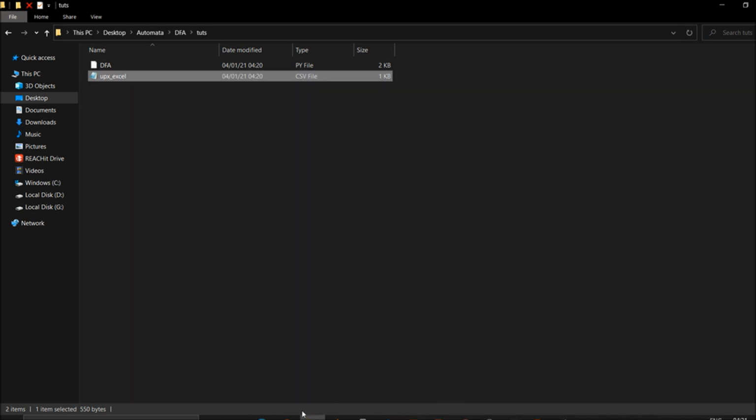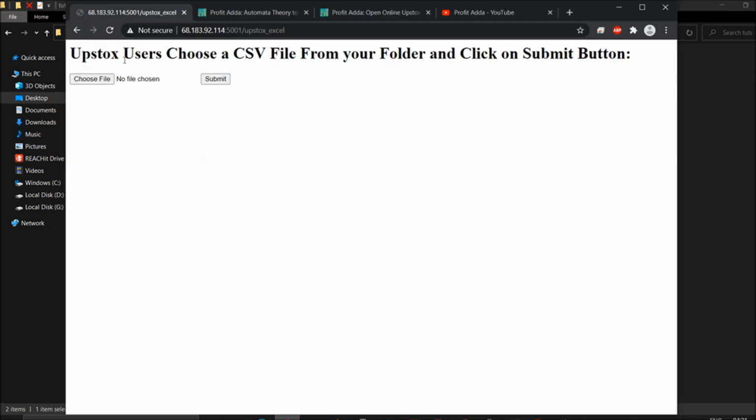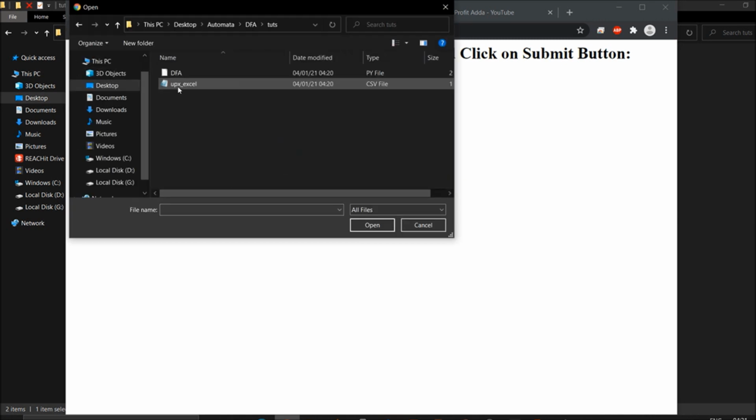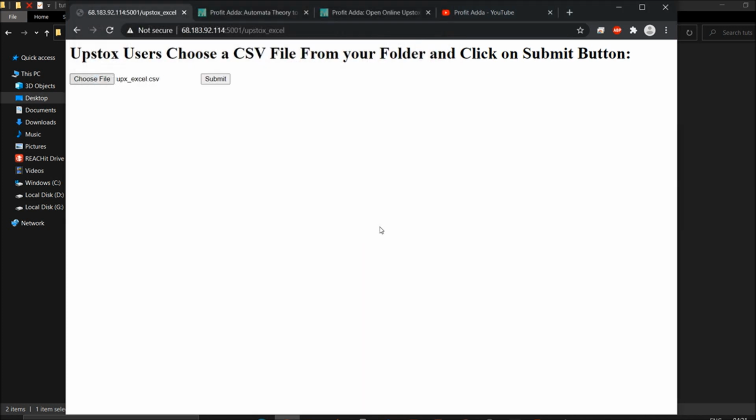Now it will be very much simple. I just have to go and choose the file. I have to choose the file, then just say open, and click on submit.